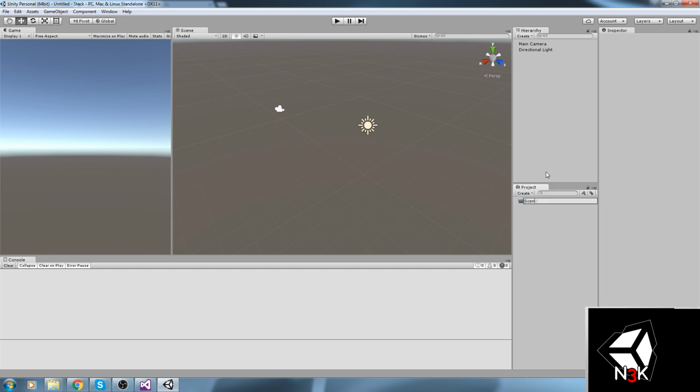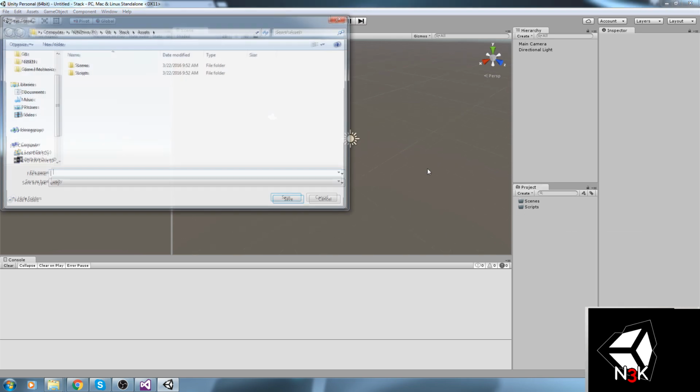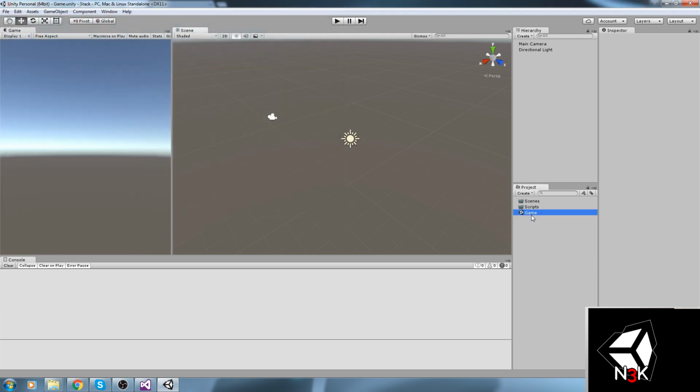So I'm going to go ahead and create a scene folder like the usual stuff. Scene, script, and by the way, sorry about the English if I misspell some stuff. And I am going to save my scene. Let's make this a game scene.